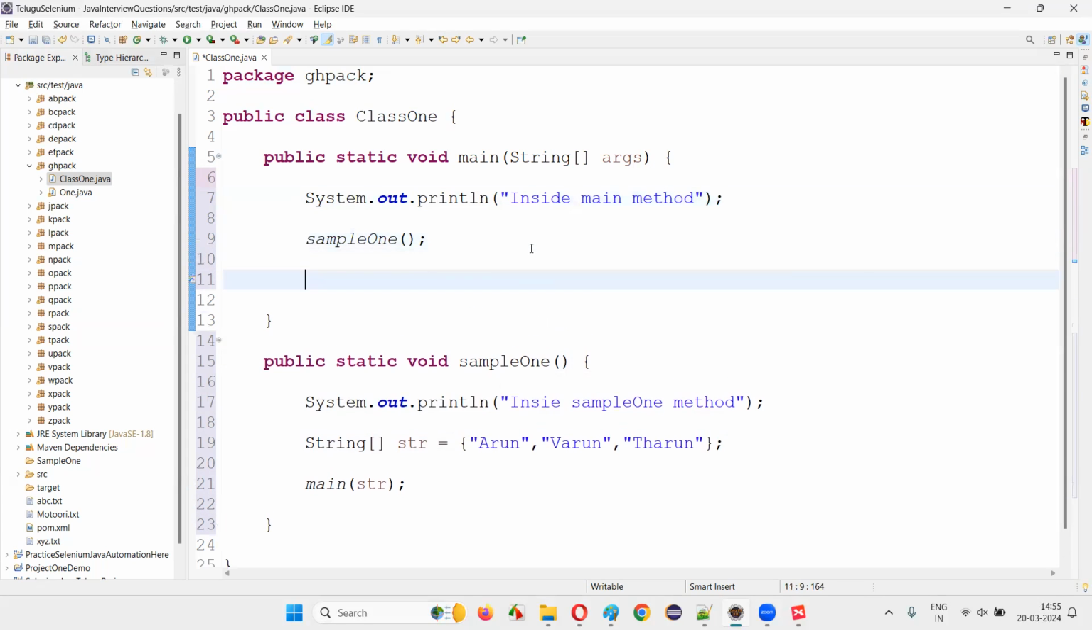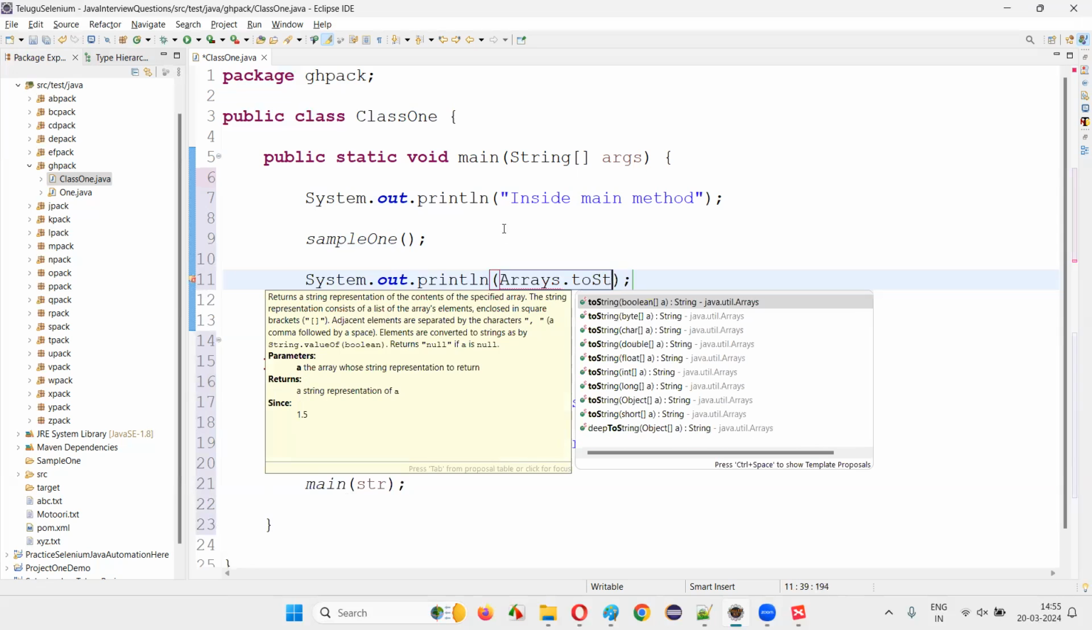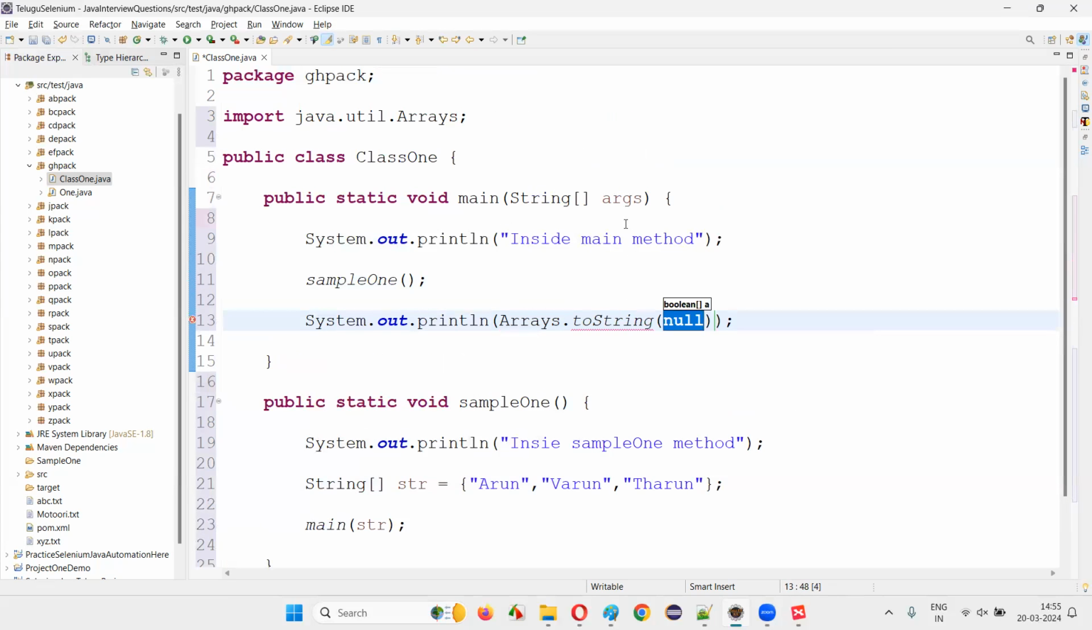After calling this sample1 method, I'll just print it out using System.out.println. There is a predefined method, Arrays.toString. I'll say Arrays.toString and pass this args. It will be converted to a string and printed in the output, whatever argument is passed to this args after calling this method.